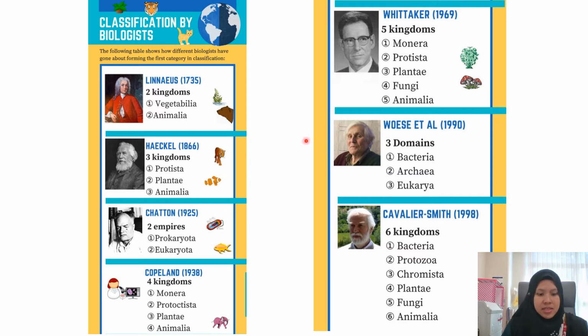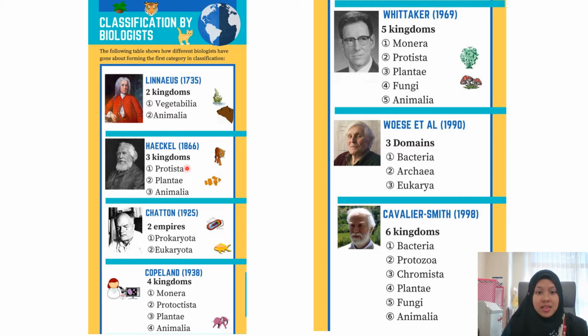So over the years, the biologists have been trying to understand the classification of living things, and it started with Linnaeus in 1735, where he introduced the two kingdoms named Vegetabilia and also the Animalia.